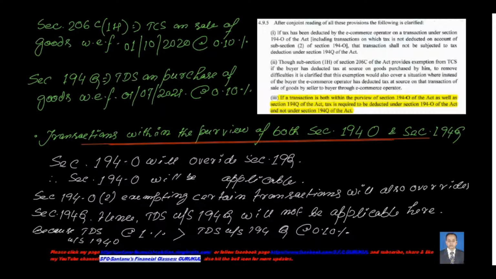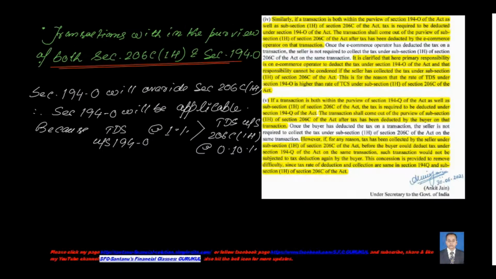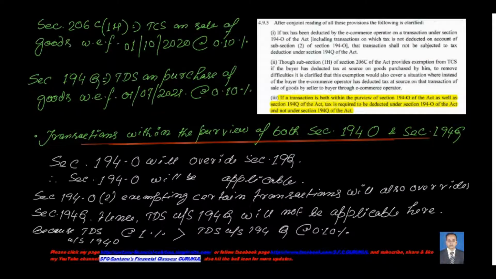Now how to deal with these three sections? I am giving you three situations. Situation number 1, where the transactions are within the purview of both section 194O and 194Q.